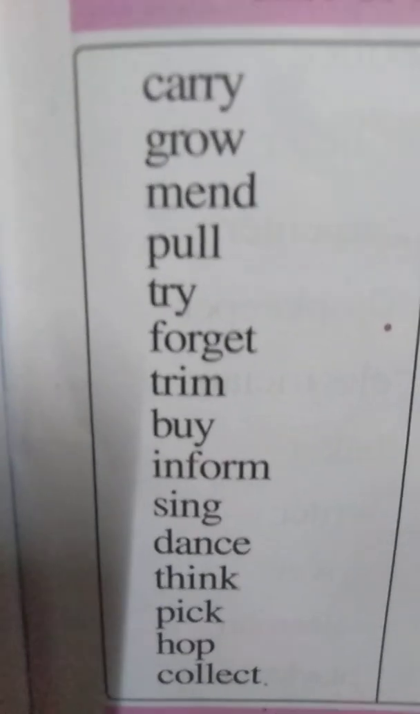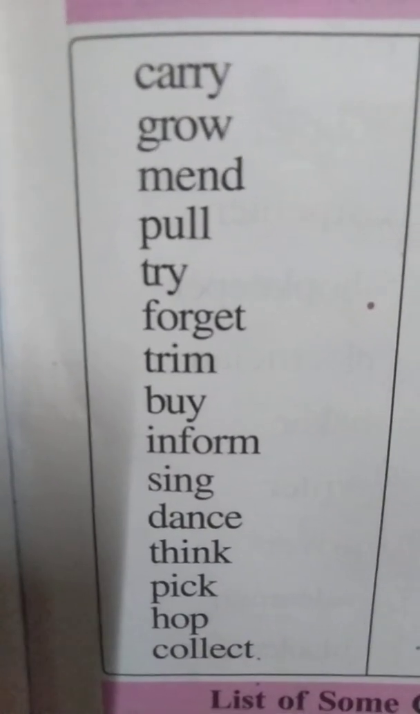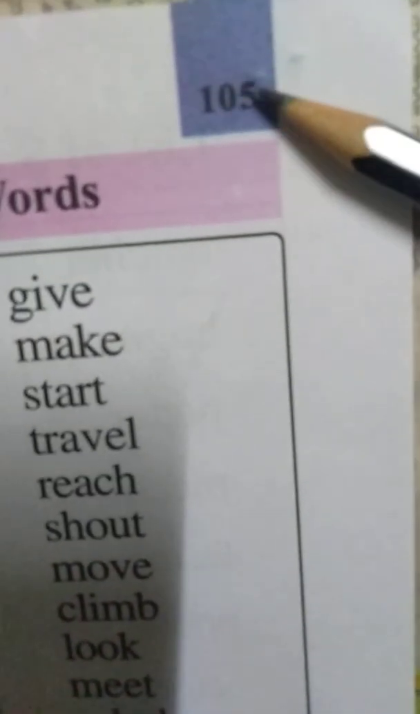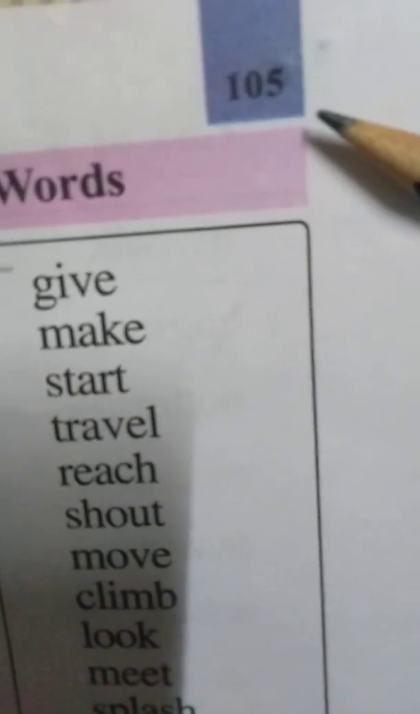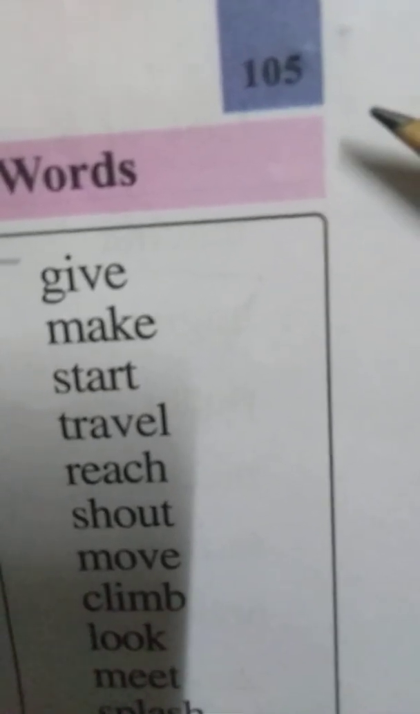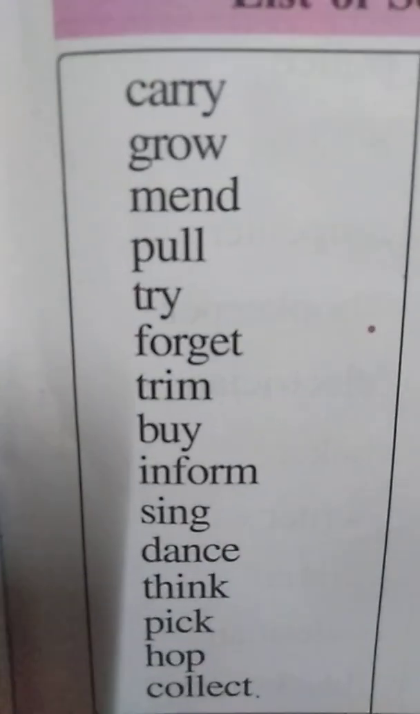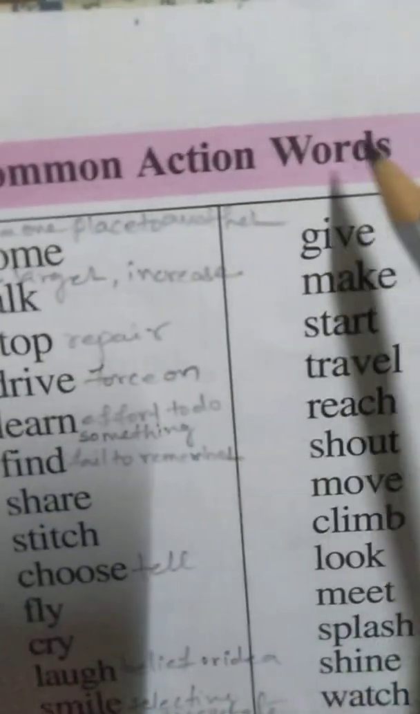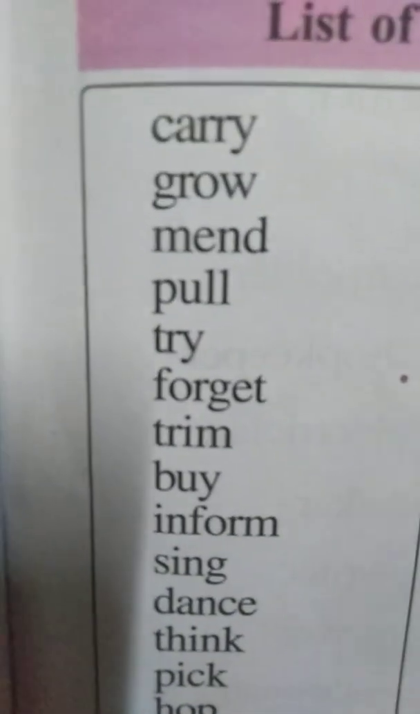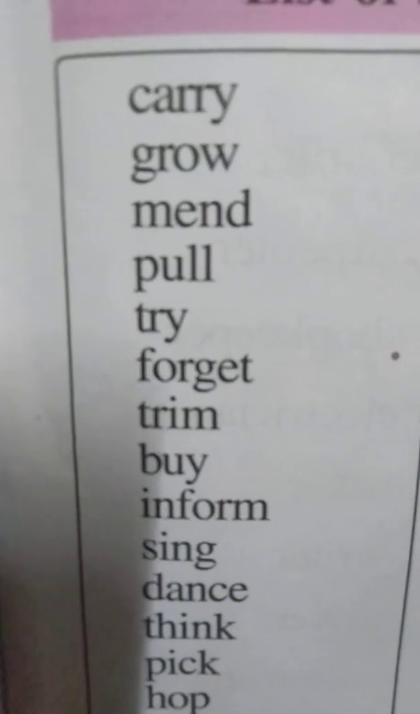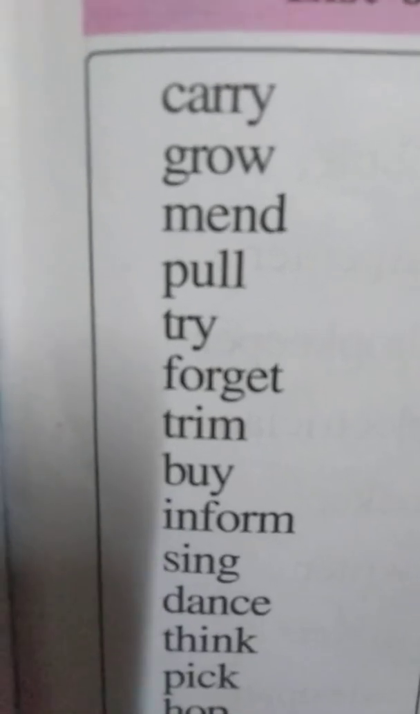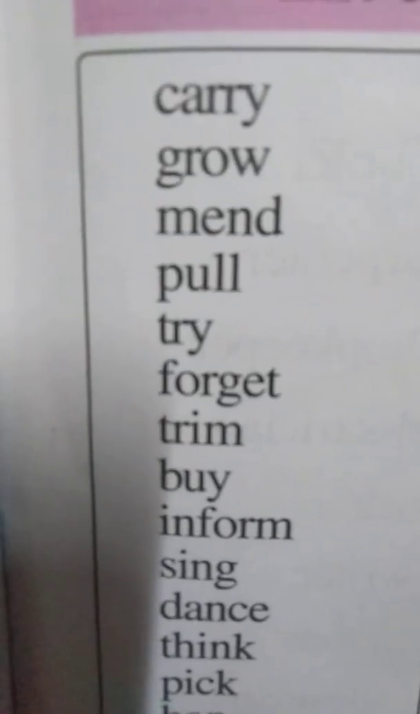Okay, so for that you have to take out your page number 105, which is given on the top right corner here. Children, all of you open your English textbook and take out page number 105. Here we are going to learn the list of some common action words. What are the actions we do every day? Here are some words which we are going to learn now.